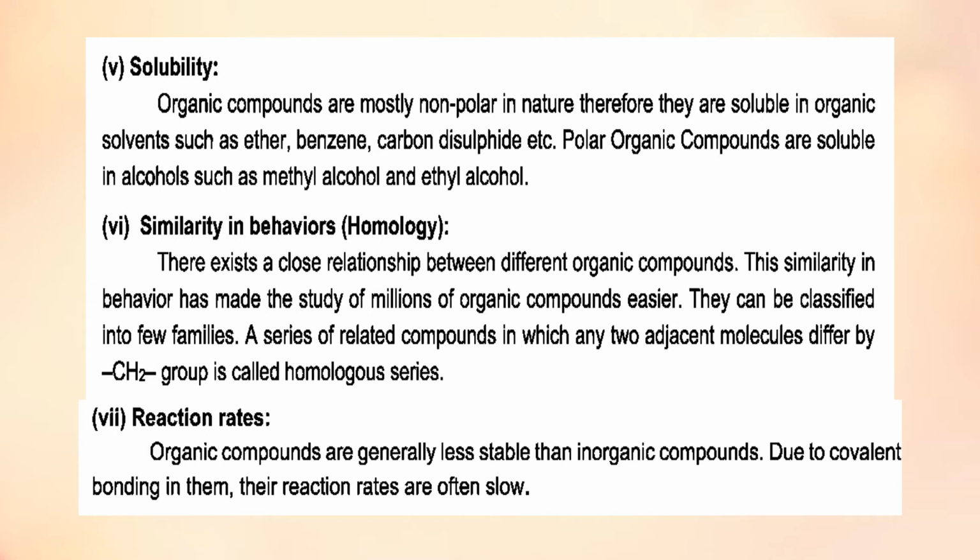Organic compounds exist in close relationship with one another. This similarity in behavior has made the study of millions of organic compounds easier. And due to this similarity, these organic compounds are classified into families. A series of related compounds in which any two adjacent molecules differ by a CH2 group is called a homologous series. It means two adjacent molecules of the same family differ from one another by the presence of only a CH2 group.